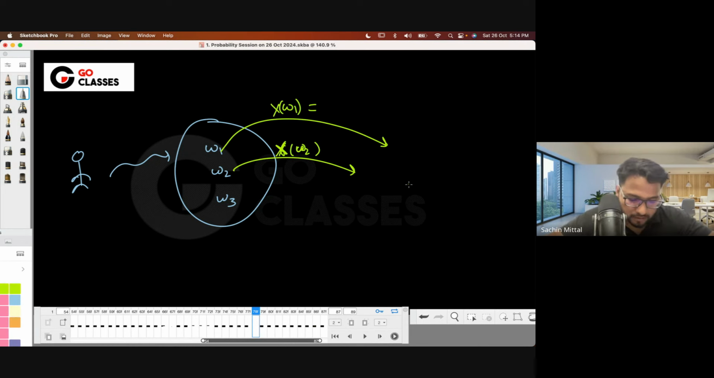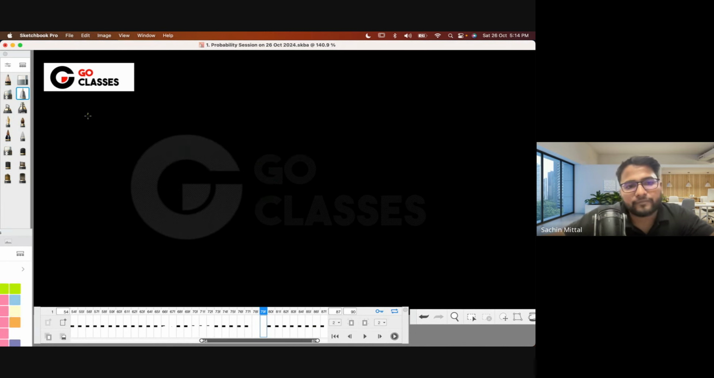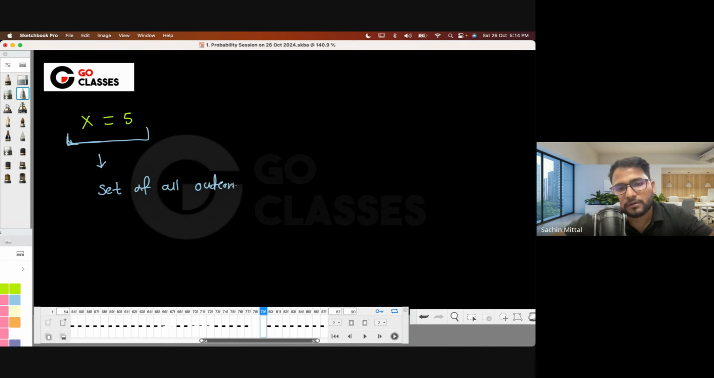Now, maybe let me just define that. Let's suppose I say that x is 5. Even though it is a function, this kind of notation is still very popular. Let me tell you what this notation means. It is basically a set. It is the set of all outcomes which x maps to 5.